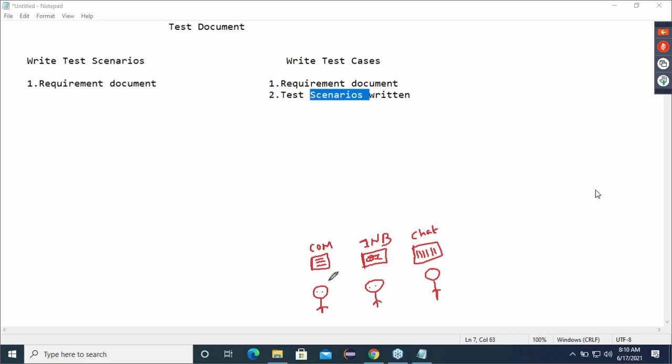Everyone. The first person is writing in his own format. The second person is writing in his own format, and the third person is writing in his own format. Now the problem is, due to some reason, suddenly this fellow is dead. Let's say so. Suddenly he is dead. Suddenly this fellow is also dead.